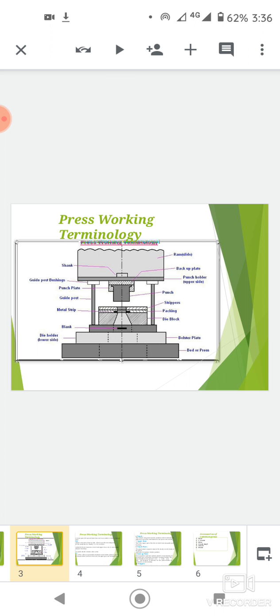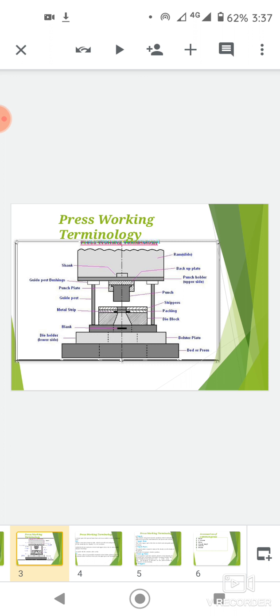Punch is a male component of the die assembly and is properly aligned with respect to the die. It is attached to the ram or slide which moves accurately in a straight vertical direction.